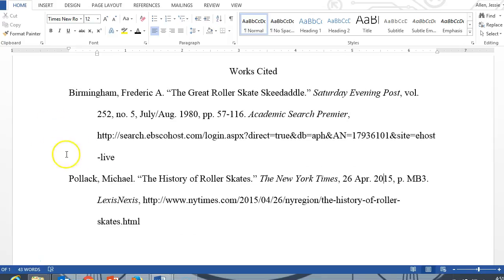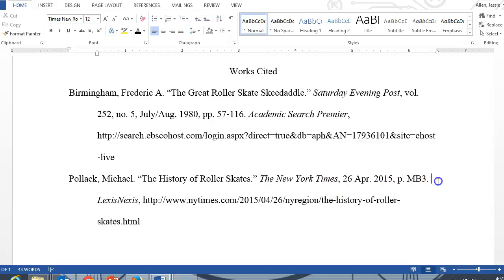Alright, this next item is a newspaper article, and it came from the LexisNexis database. As always, we start with the author's last name, comma, followed by the author's first name, and then we have the name of the article, the title of the article, with quotation marks around it and a period there. This came from the newspaper called the New York Times. Notice that's in italics with a period, with a comma afterwards.